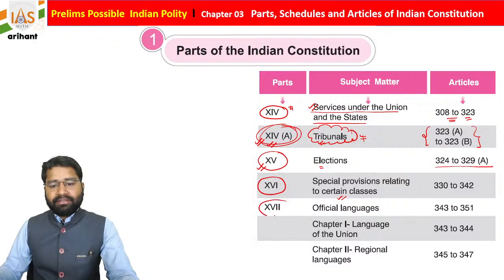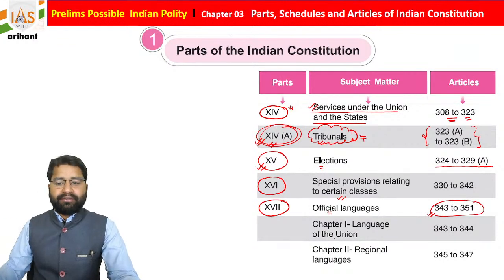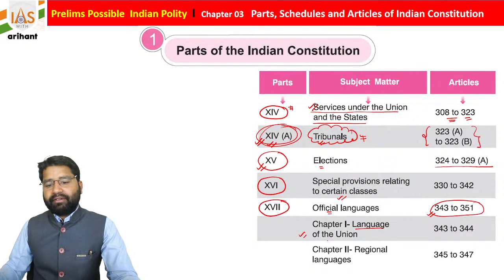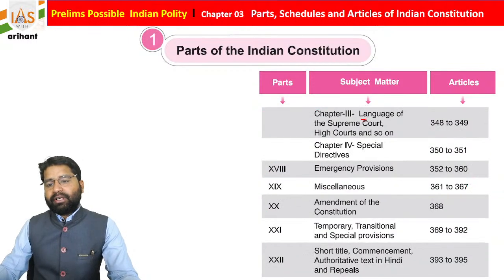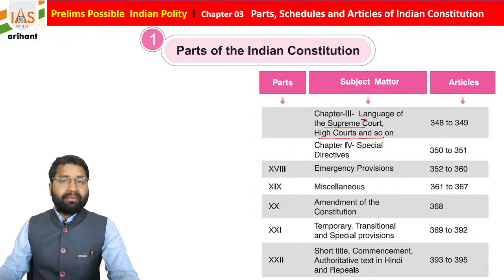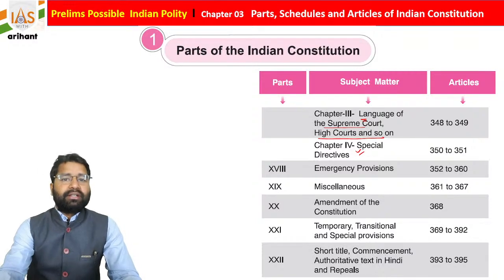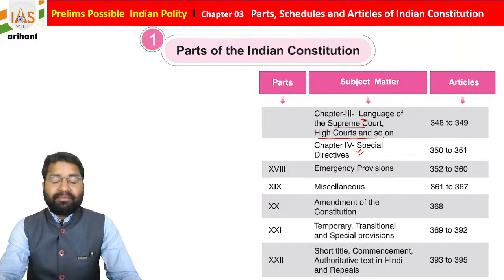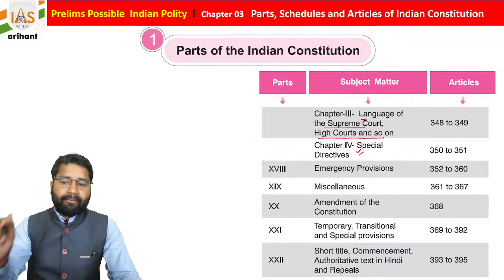Students, Part 17 is connected with the official language, Articles 343 to 351, and there are majorly four chapters. Chapter 1 mentions the language of the Union, chapter 2 mentions the regional language, and chapter 3 mentions the language of the Supreme Court, High Court, and so on. And there is a chapter 4 also, that is about special directives, meaning how you are going to propagate the Hindi language to the other parts of India. Okay, so there is basically a provision to expand some languages. So there is some data and articles you need to remember for the same, students.